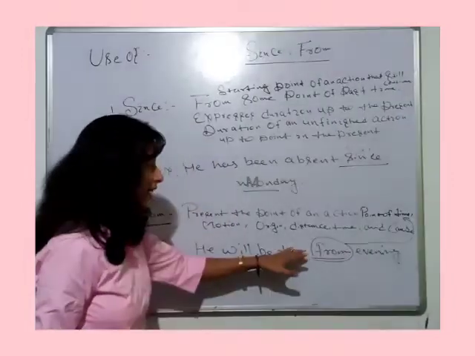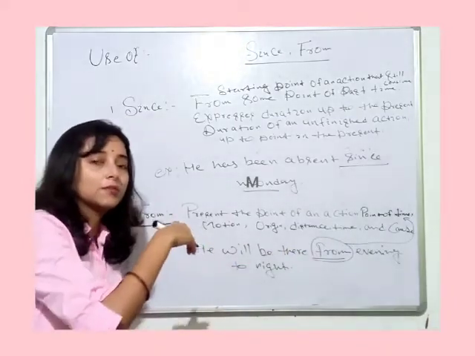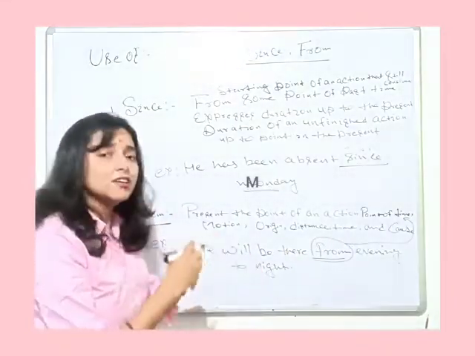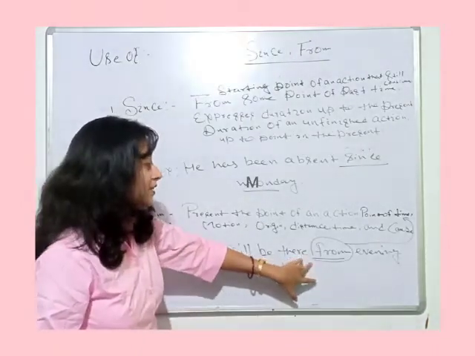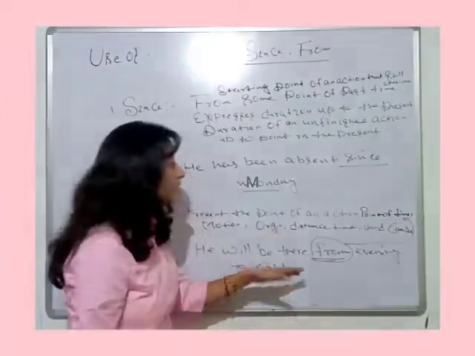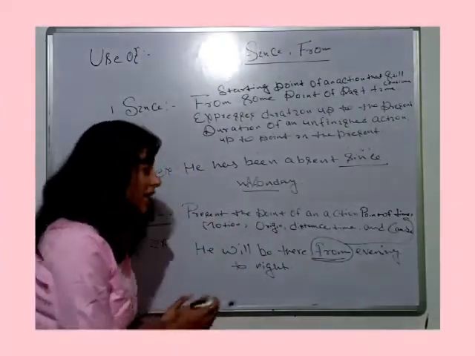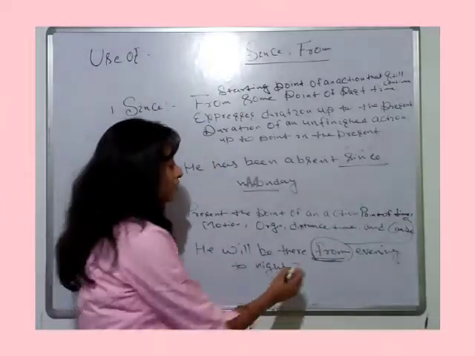Here we don't see any indication of an action which is unfinished. What does it indicate here? It indicates a point of time. Here from suggests the point of time. Therefore we use from here.